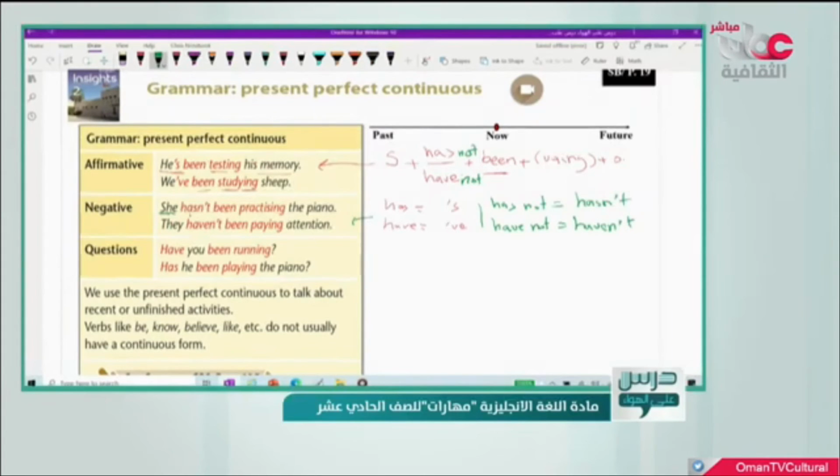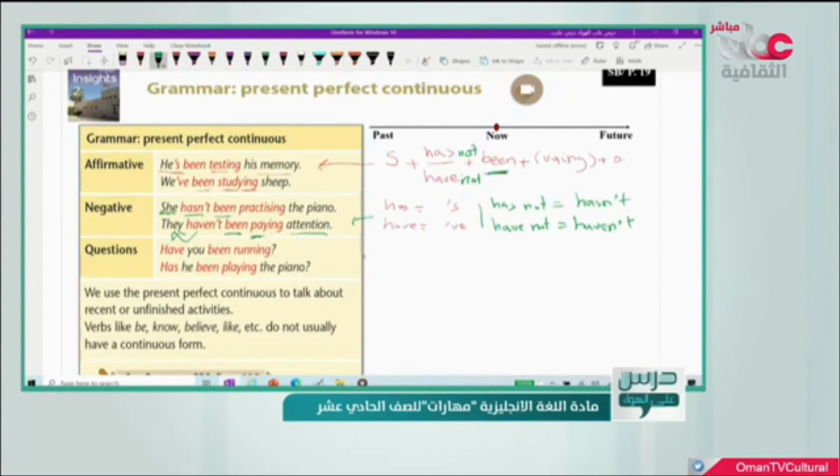Okay, so let's check the example here. She hasn't. We didn't say haven't because we have she as a subject. So she hasn't been, don't forget been. It's an important one in this tense. Practicing the piano. So she hasn't been practicing the piano. They haven't. Why is it haven't, not hasn't? Because the subject is what? They. So remember this. It's very important. They haven't been paying attention. So pay is the verb plus ing, paying attention.